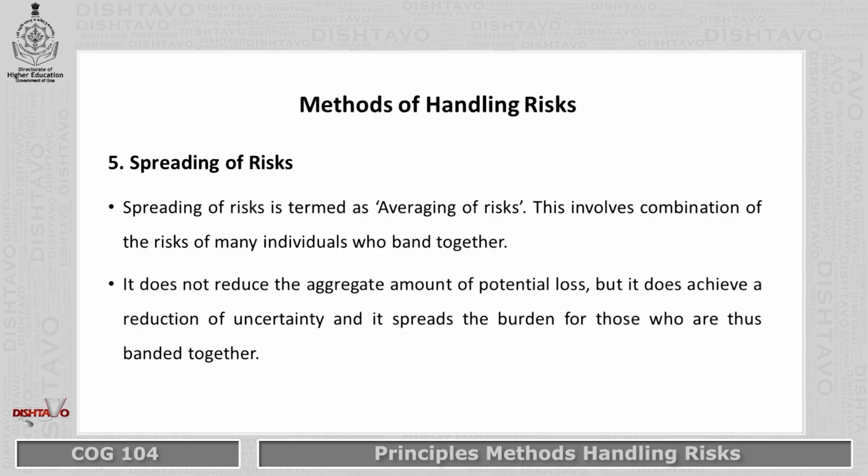Spreading of risk. Spreading of risk is termed as averaging of risk. This involves the combination of risk of many individuals who band together. It does not reduce the aggregate amount of potential loss, but it does achieve a reduction of uncertainty and it spreads the burden for those who are banded together. Examples, reinsurance, or sometimes companies launch their product in a different market. So they are spreading the risk of changes in consumer preferences.